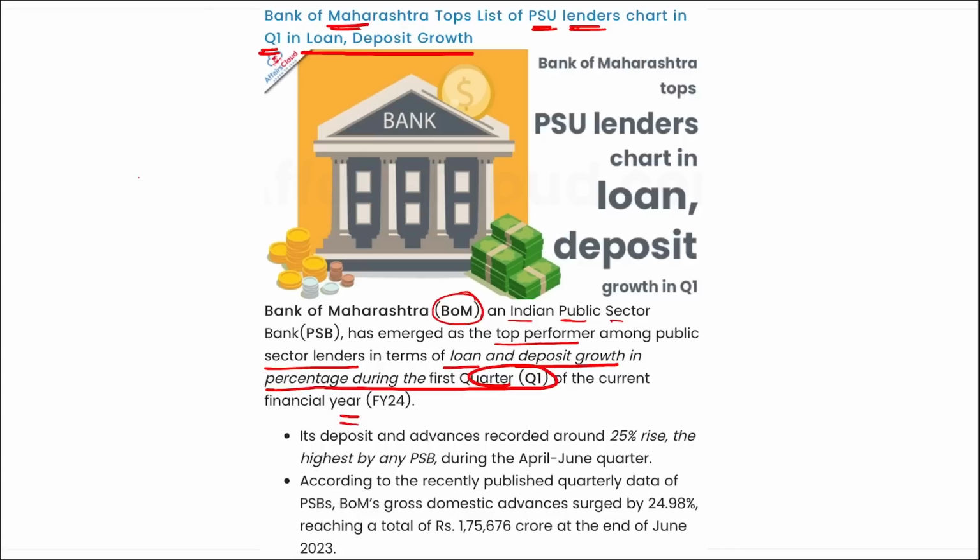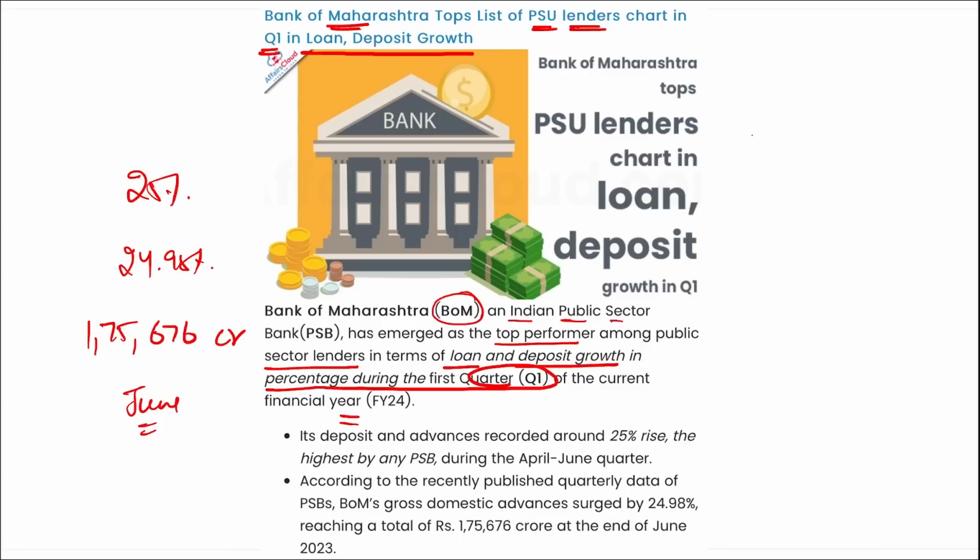The deposits and advances recorded around 25% rise, the highest ever by any public sector bank during the April to June quarter. According to the data recently published, Bank of Maharashtra's gross domestic advances surged by almost 24.98%, reaching a total of 1,75,676 crore at the end of June 2023.